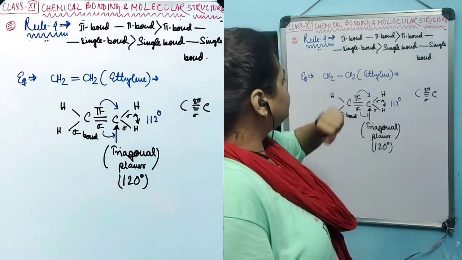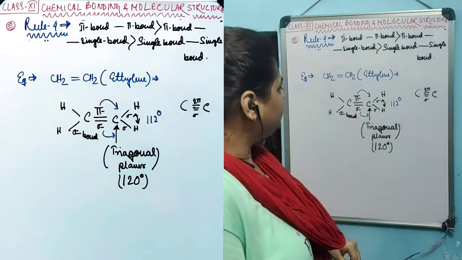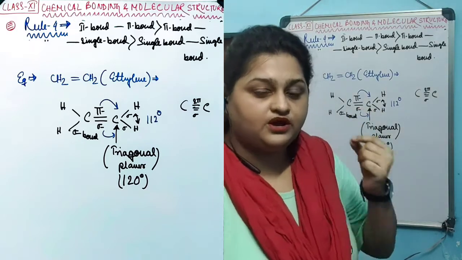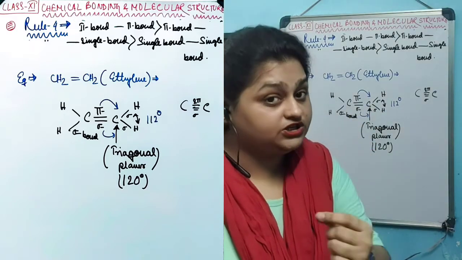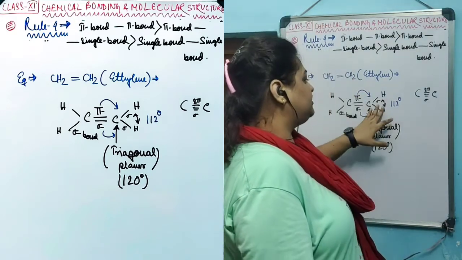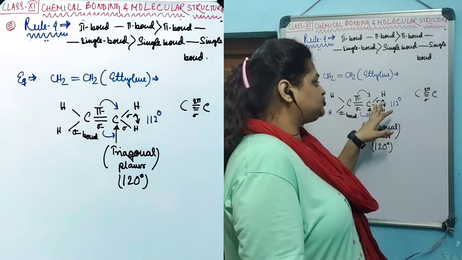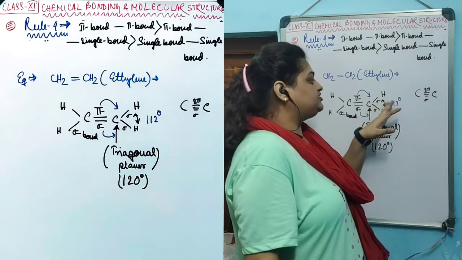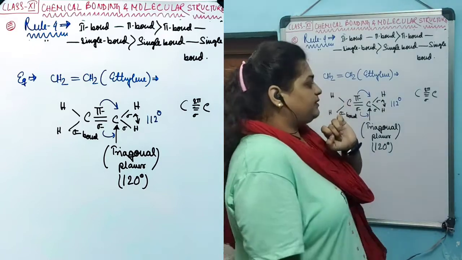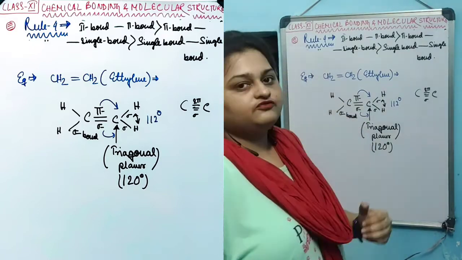This rule is evident in this example, in which the central atom carbon has a distorted trigonal planar shape. The angle decreased from 120 degrees to 112 degrees due to the pi bond repulsion that these two bonds are facing.